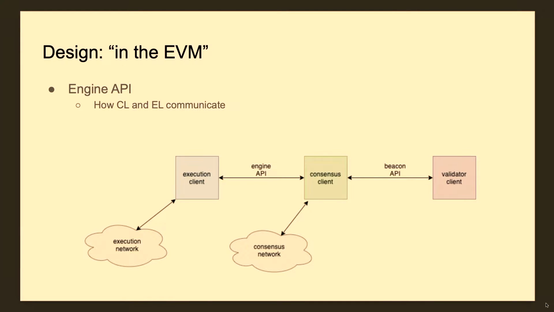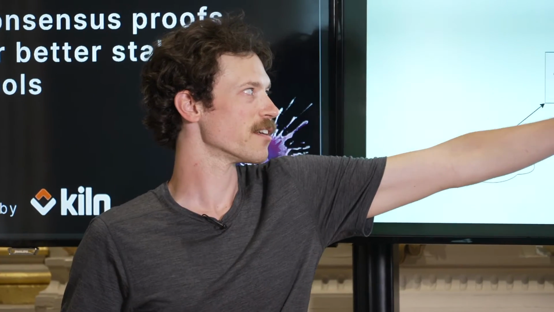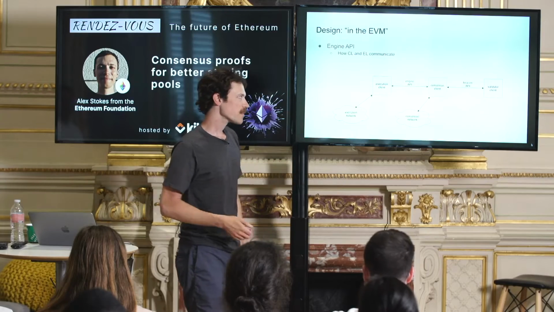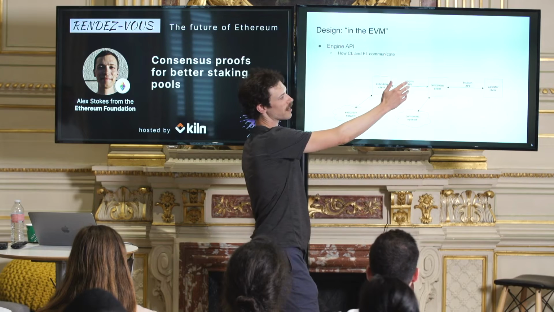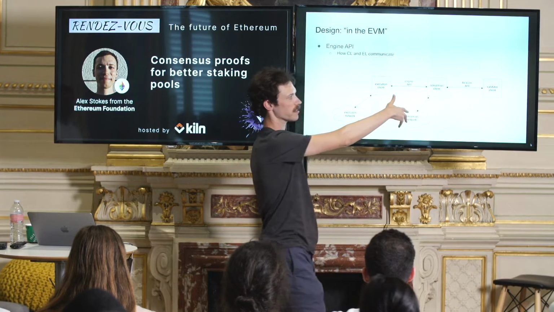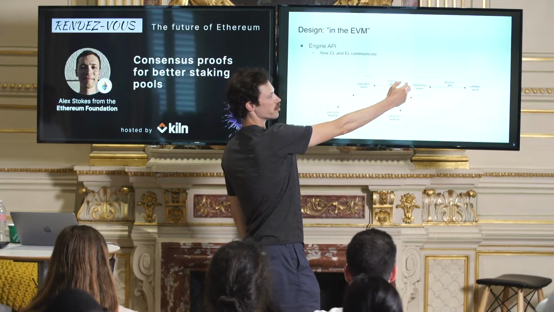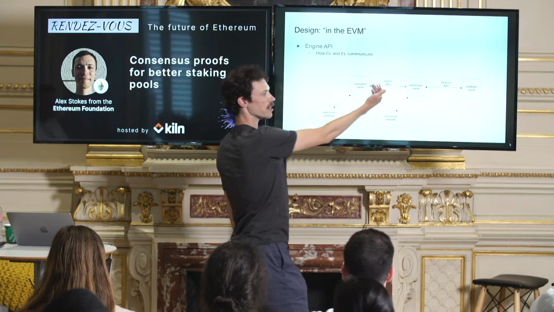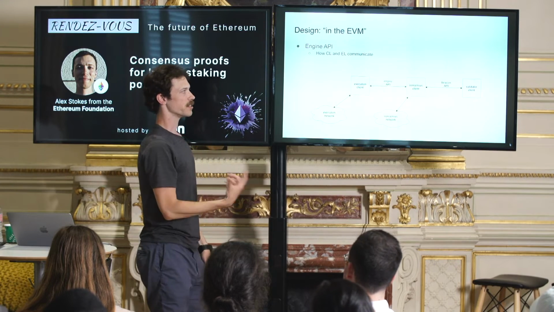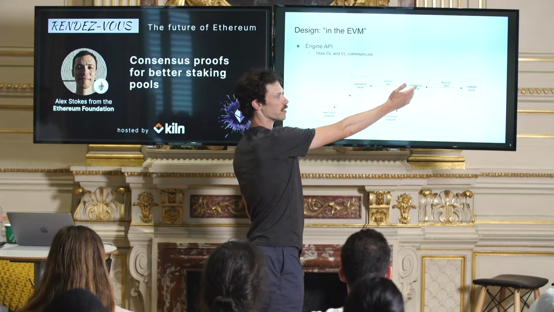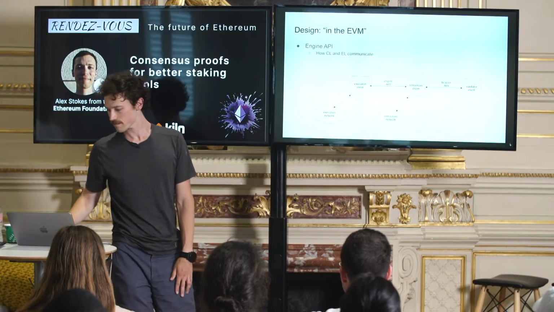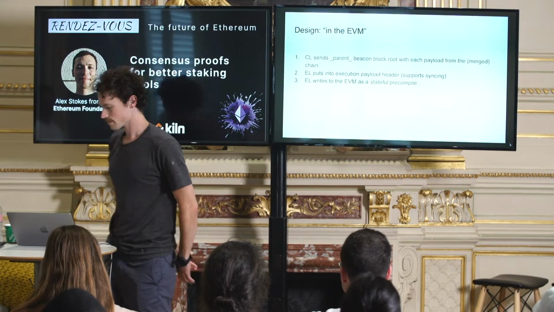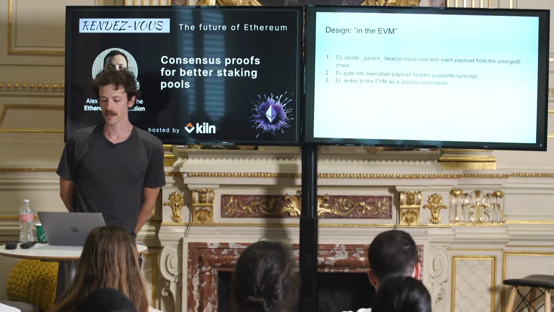For this EIP in particular, what you're going to do is pass the beacon root along the engine API. So again, in some sense, it lives here. You're just going to pass it along. The way this works is that for every block that the consensus client gets, it's going to check the validity of the execution payload, the execution part of the block, by passing it across this engine API. And under this EIP, we just also then pass the block root. So that's what it says here.